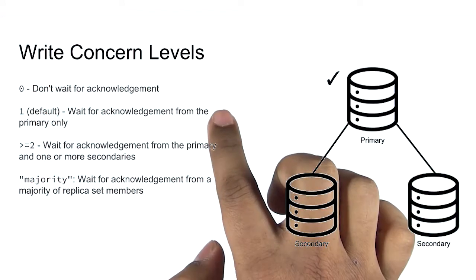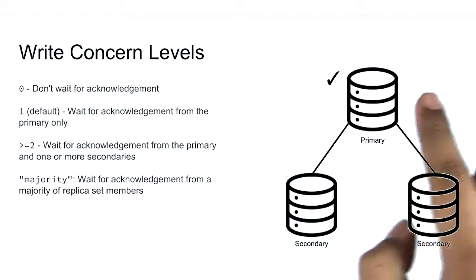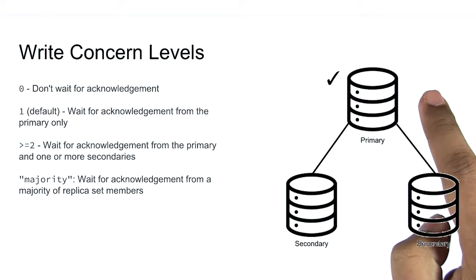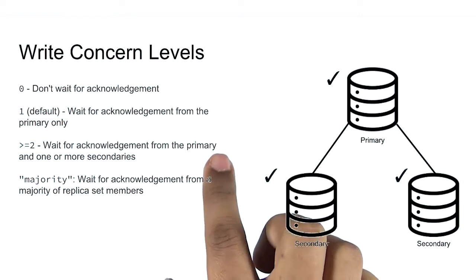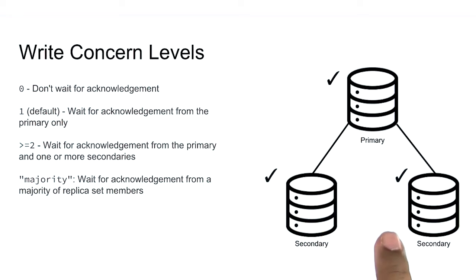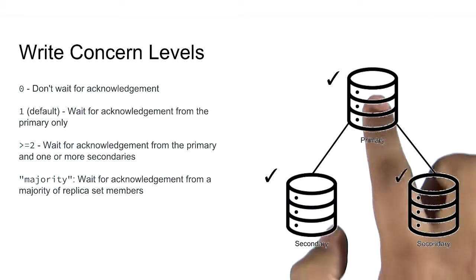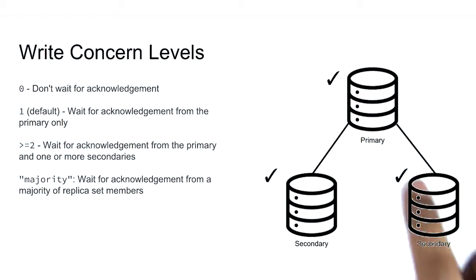The default write concern is 1. That means the application waits for an acknowledgement from a single member of the replica set, specifically the primary. This is a baseline guarantee of success. Write concerns greater than 1 increase the number of acknowledgements to include 1 or more secondary members. Higher levels of write concern correspond to a stronger guarantee of write durability. For example, I can set a write concern of 3 to require acknowledgement from all 3 replica set members.